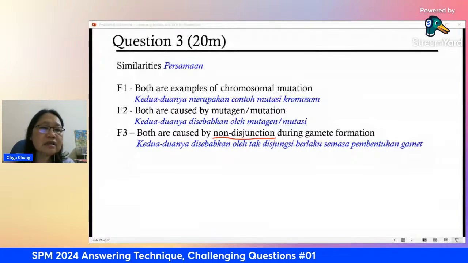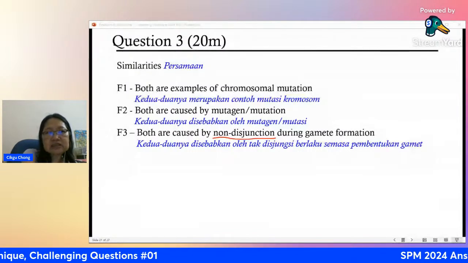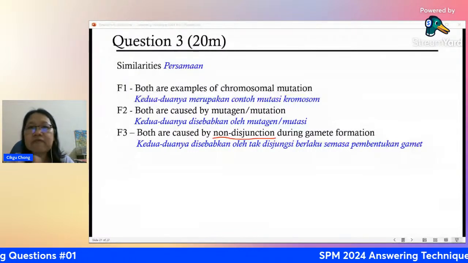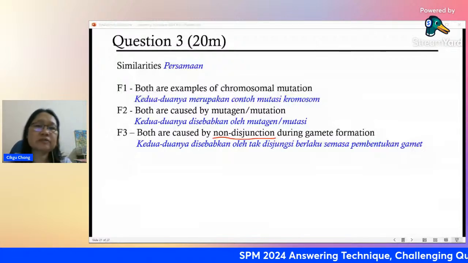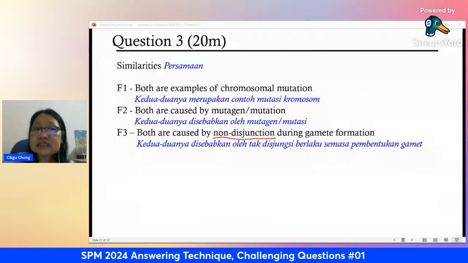Then some more. Both have fertility issues. Both the Klinefelter and this Turner syndrome, they have problems with producing the next generation. They have fertility problems. Now, differences.